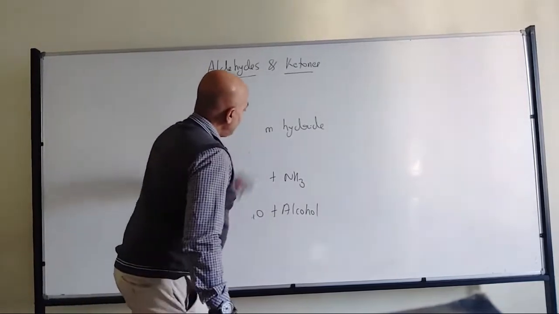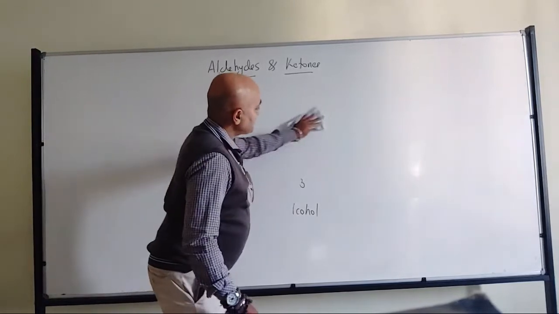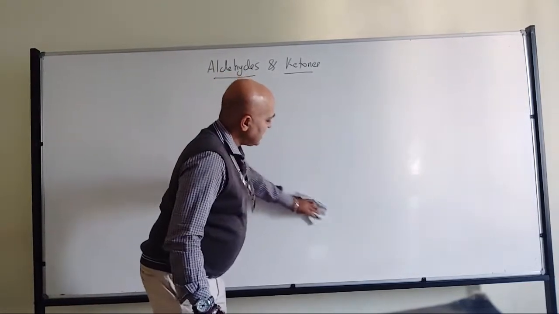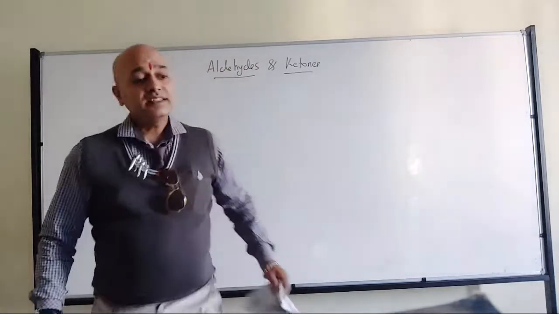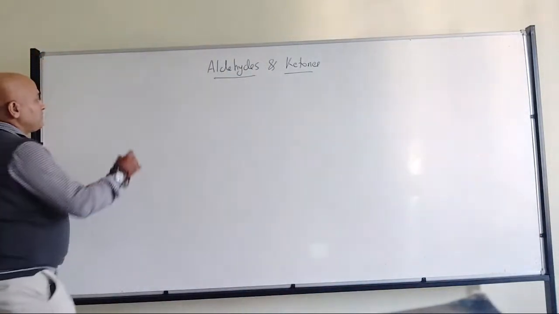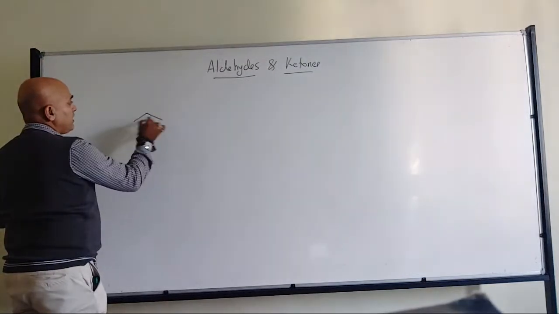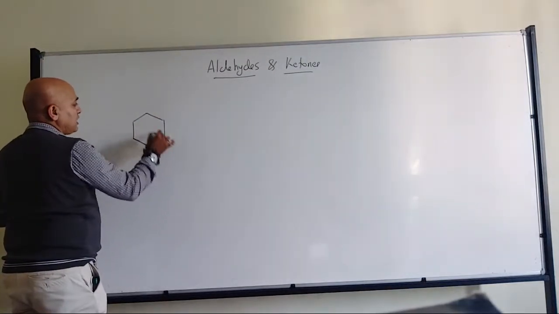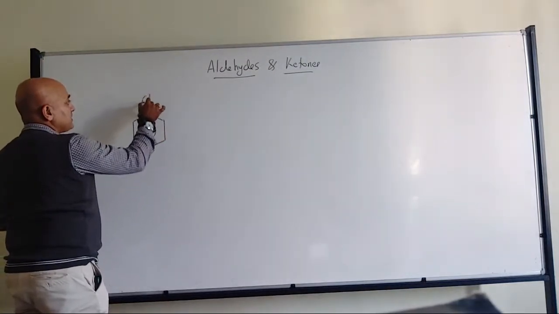Fine. Now we will move to the next one. What else have we discussed? As Archit has written, that is with respect to chromic oxide. By using chromic oxide, where toluene will be there.